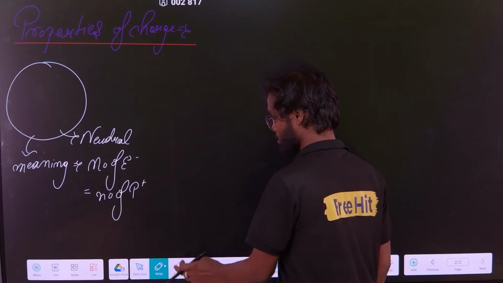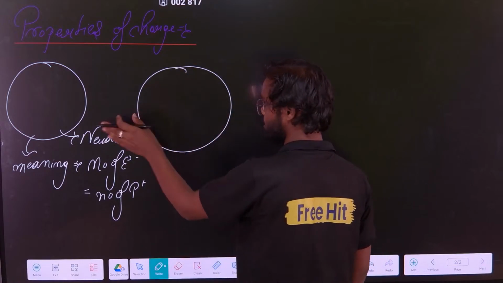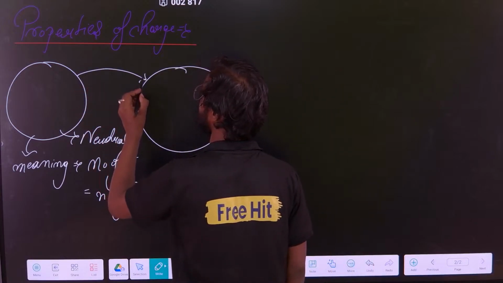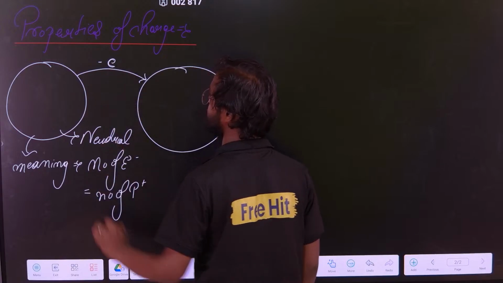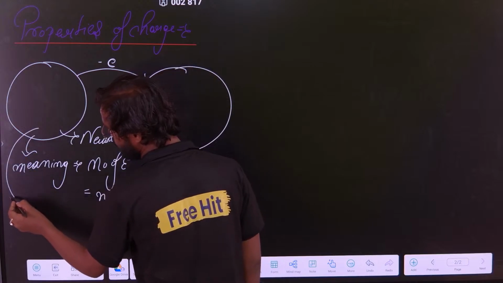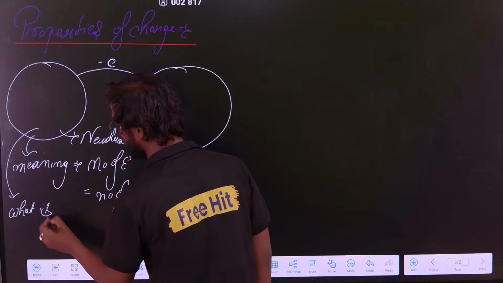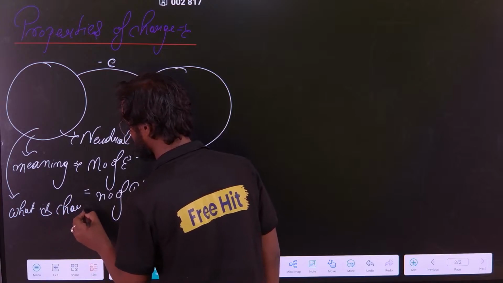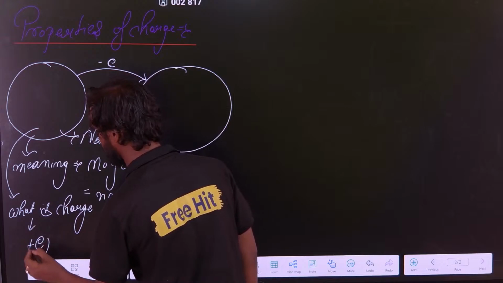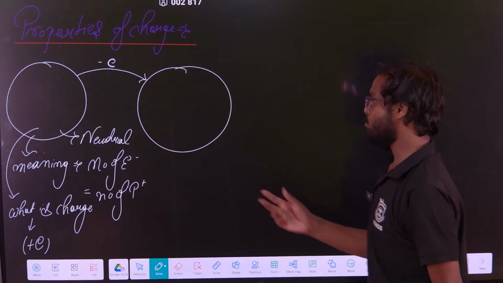Second thing, suppose there is another conductor, the same conductor, and I just remove one electron from here, minus E. Then what is the charge on this? The charge will be plus E. The charge will be plus E. Clear?